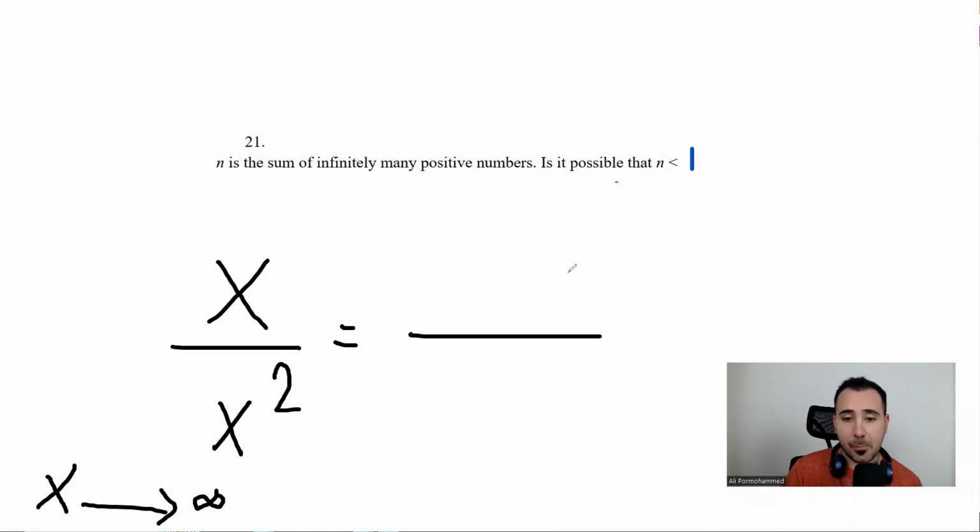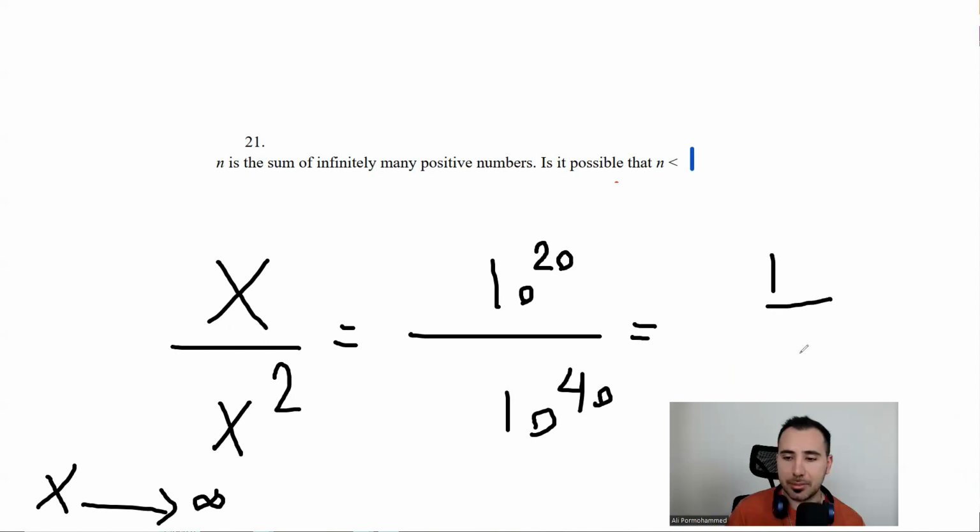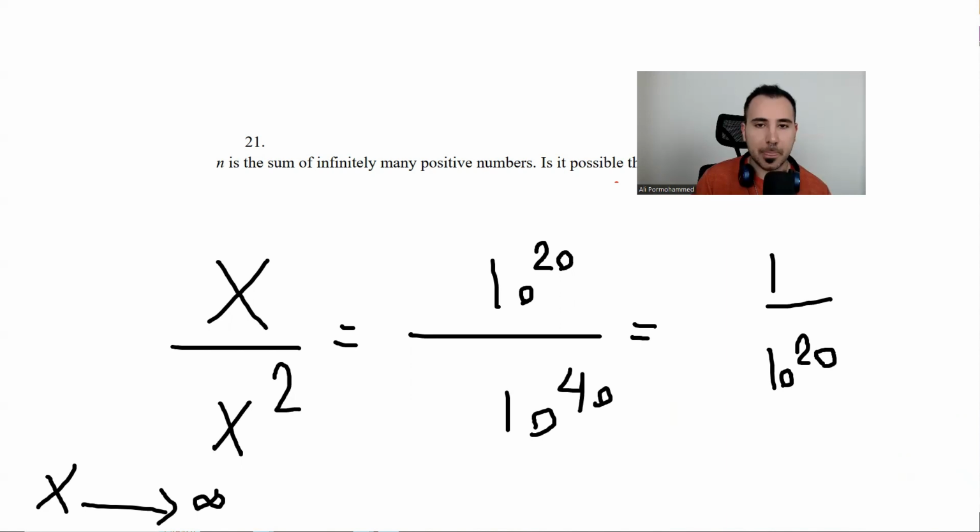See, what happens is, for example, let's say x is 10 to the power of 20, but x squared is going to be 10 to the power of 40. When we simplify it, what do we get? 1 over 10 to the power of 20. Put this in your calculator. What do you get? A 0. Almost a 0.